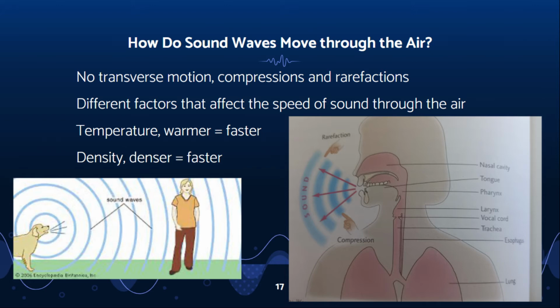But there are many different factors that may affect the movement of sound waves through the air. Firstly, the speed of sound through the air is only 331 meters per second if the density is 1.29 kilograms per meter cubed. Basically, there are two factors that affect the speed of sound, which are temperature and density.